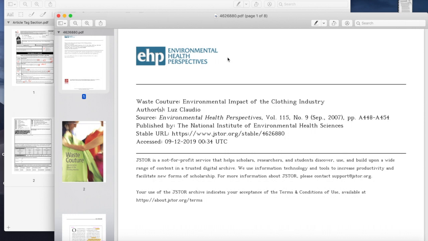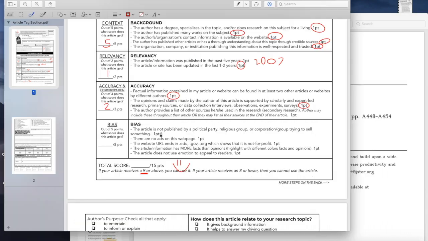In this situation, we know that it is not financed or sponsored by a company. It's not like ExxonMobil told them to do this study and not talk about petroleum and polyester and all of that stuff. So that is not the case here. So in this situation, it gets 1 point for not being backed by a corporation.